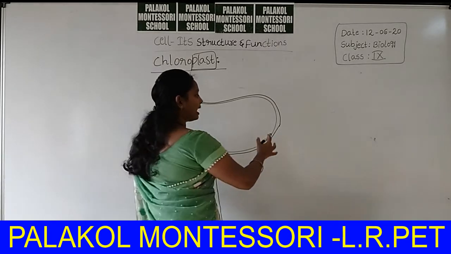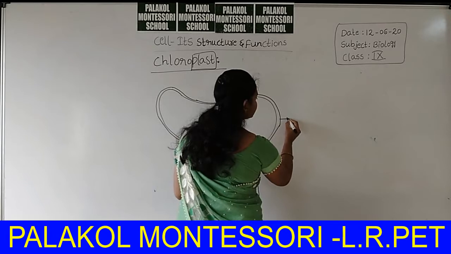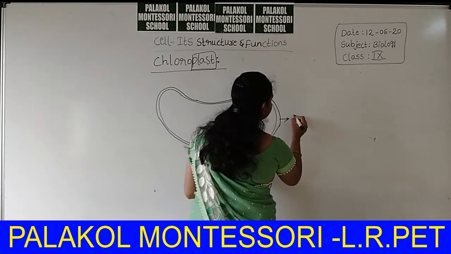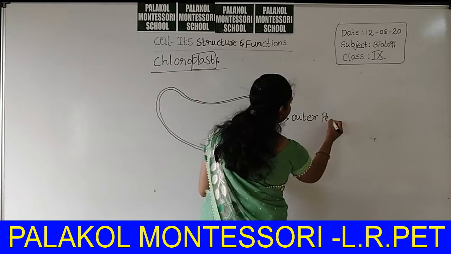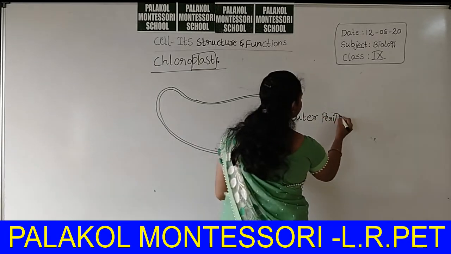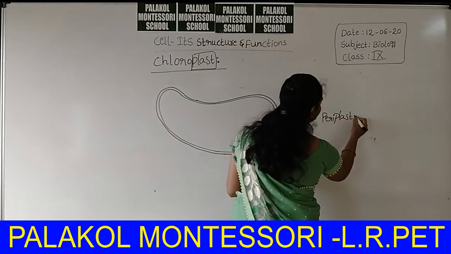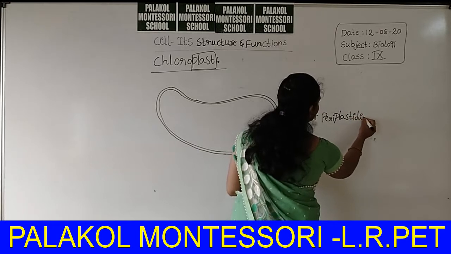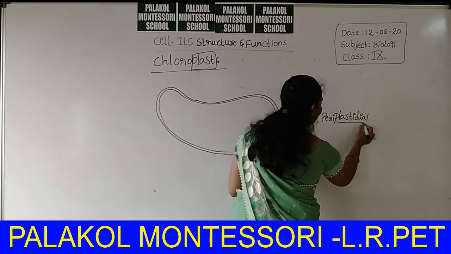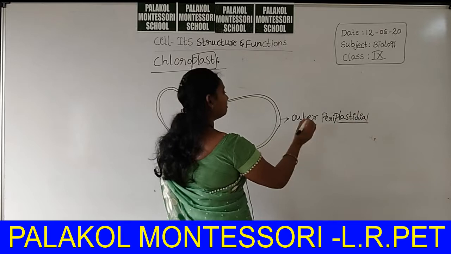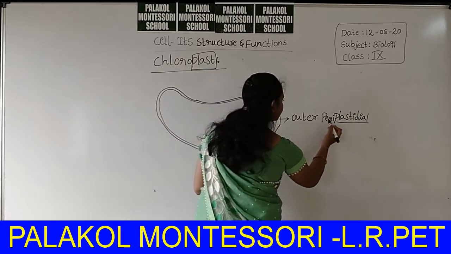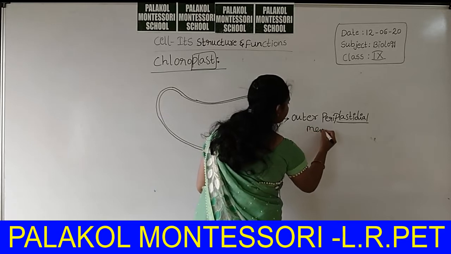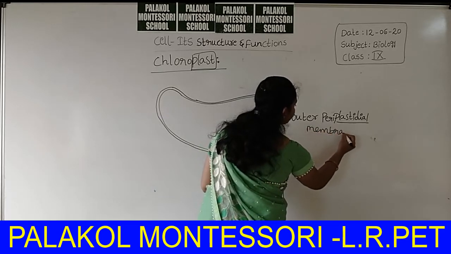That's why the outer membrane of chloroplast is named the outer periplastidial membrane. It is a plastid, that's why it is a plastidial membrane, but it is present outside, that's why it is called the outer periplastidial membrane.